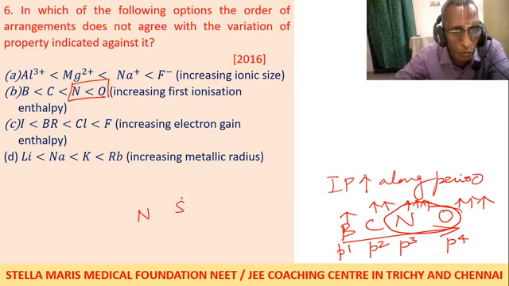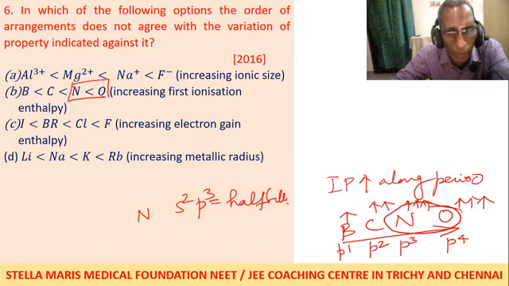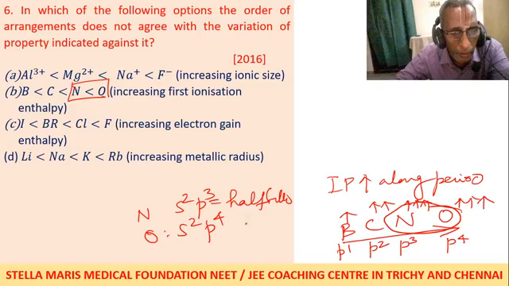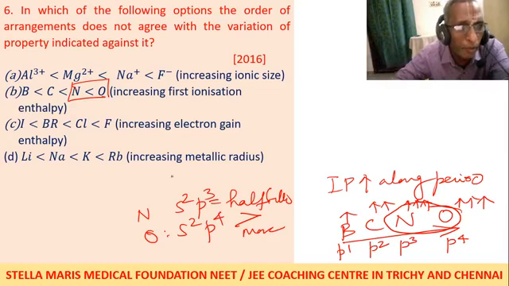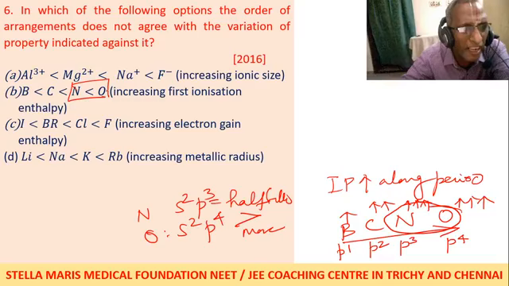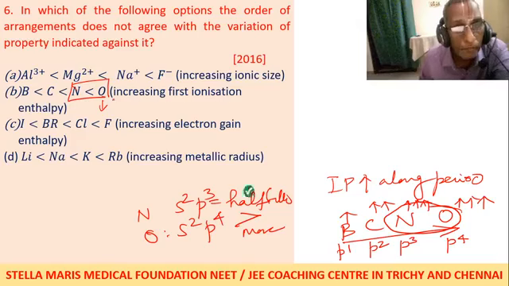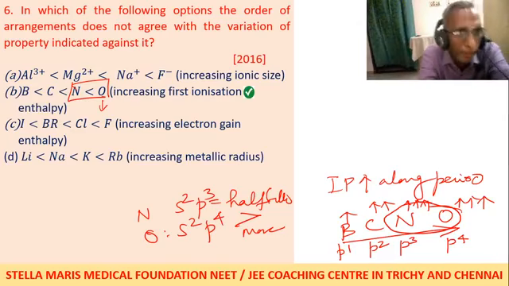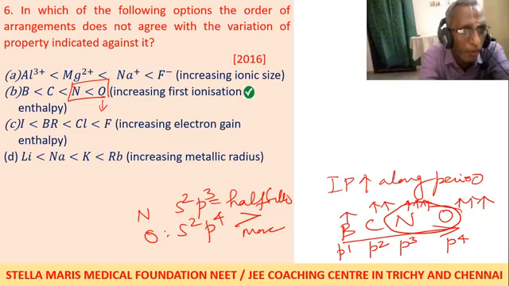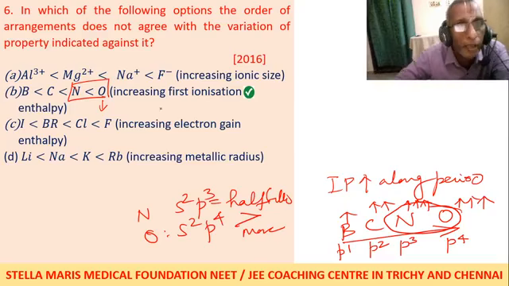Nitrogen has s2p3 configuration. p3 is half-filled, whereas oxygen has s2p4. It is not half-filled. So half-filled configuration is more stable. So nitrogen's electron is very difficult to be removed. So nitrogen should come here. Let us check. Nitrogen should come here, but it does not come here. So it does not agree.